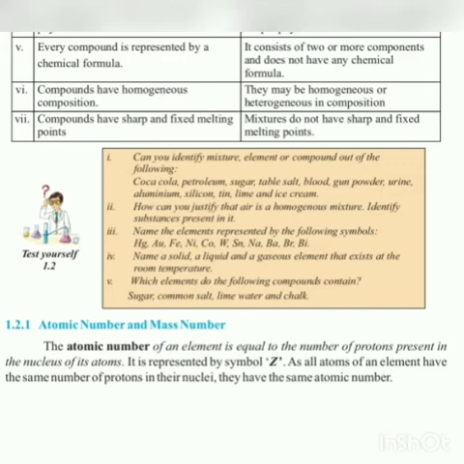Our next question is, name the elements represented by the following symbols. There are certain symbols given below and we have to name each symbol.